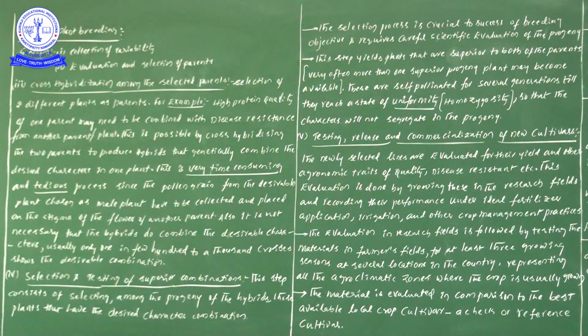Suppose Raju sir produced one new variety using plant breeding methods. In our locality it will definitely grow.